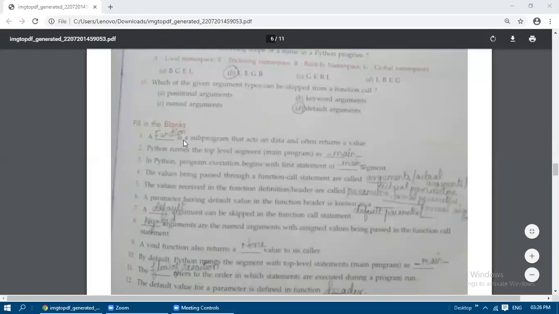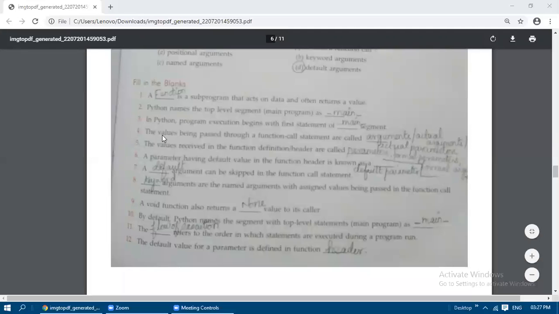So a function is the subprogram. Function's other name is subprogram, and subprogram's other name is function. It will perform some task, and according to the task, that is the action, it will return a value. Next, Python names the top level segment. How is the top level segment named by Python? Underscore main underscore, or else we will write main itself. Main segment. In Python, program execution begins with the first statement of the main segment.